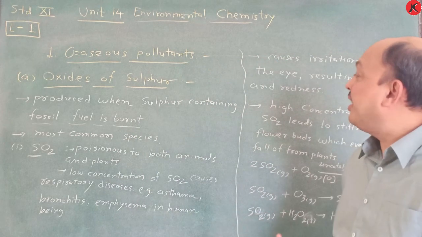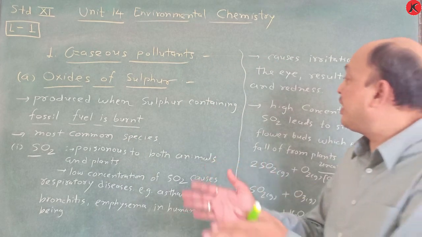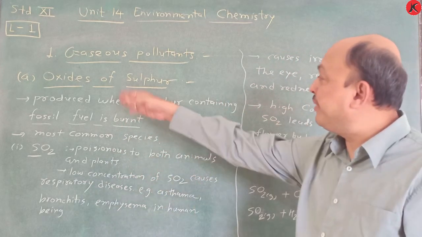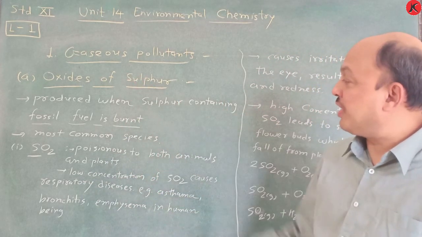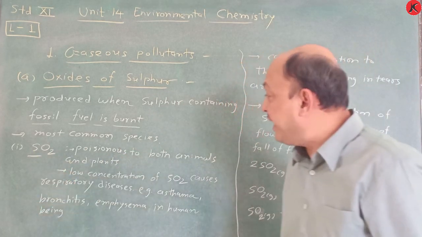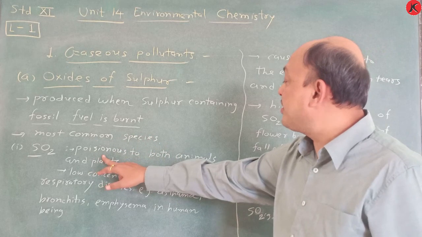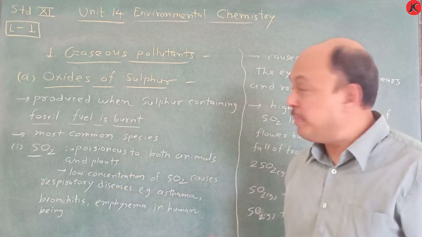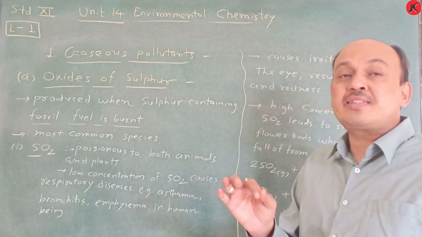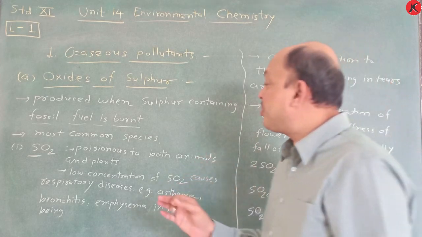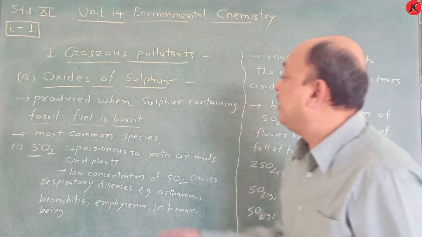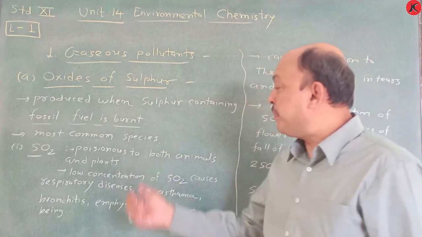Suppose one sulfur containing material is there, that fossil fuel if we burn, at that time these oxides of sulfur are obtained. The most common species is sulfur dioxide. This sulfur dioxide is poisonous to both animals and plants. Remember, poisonous to both animals and plants. How is this sulfur dioxide dangerous or damaging towards animals and plants? This type of question will be there. So just write poisonous to both animals and plants.